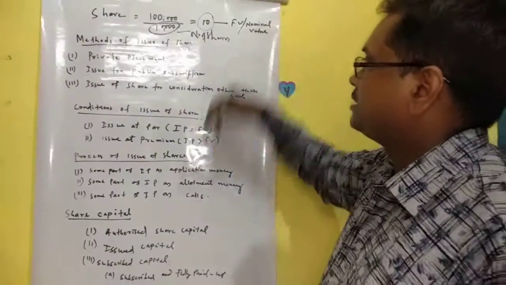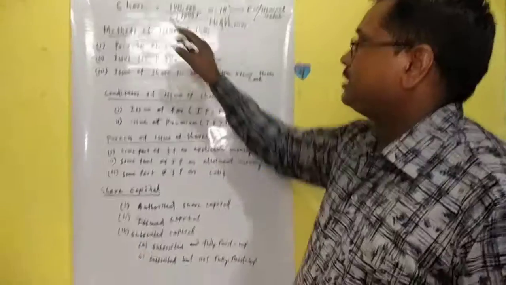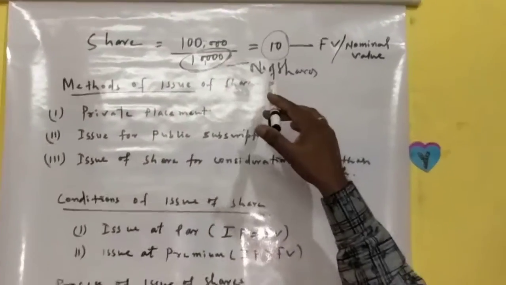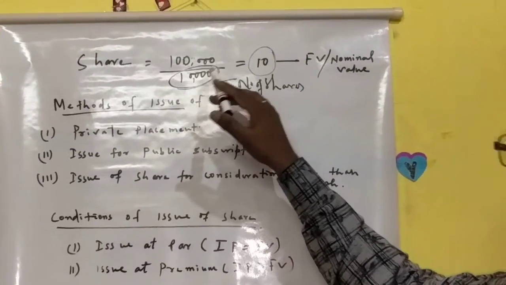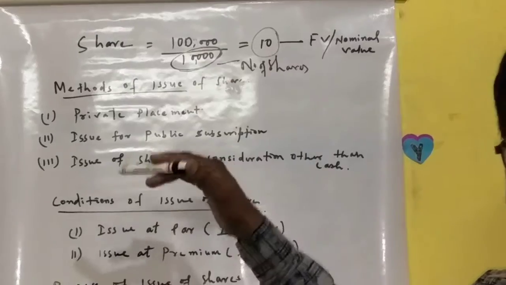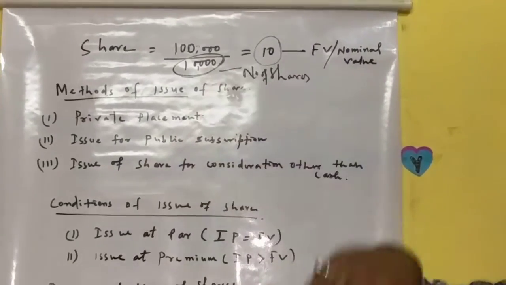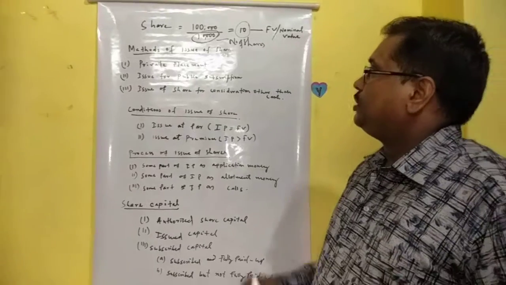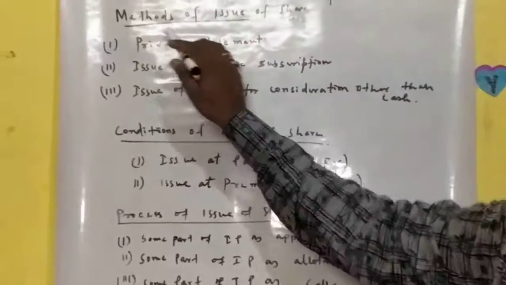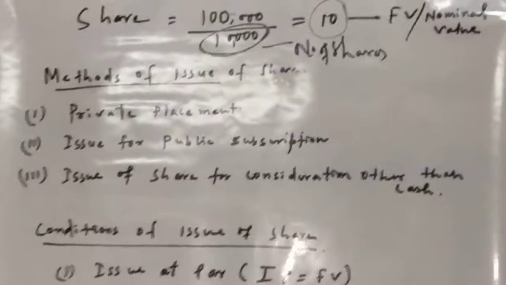And if it is issued to the public for subscription, how many shares is the company going to issue? 1 lakh capital, 10,000 shares. Each share's face value is how much? 10 rupees. Next comes the methods of issue of shares.